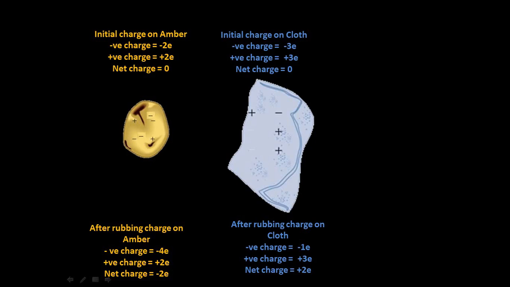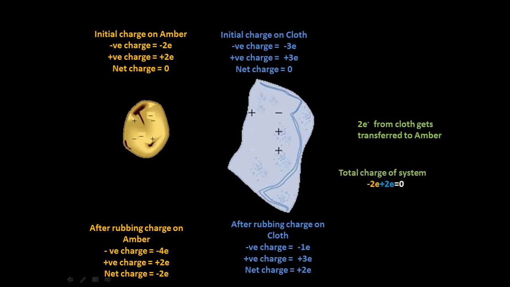So the net charge after rubbing on amber is -2 units. Similarly, cloth loses 2 units of negative charge, hence its negative charge reduces to 1 unit and the net charge becomes +2 units. So in this process, 2 electrons from cloth get transferred to amber.